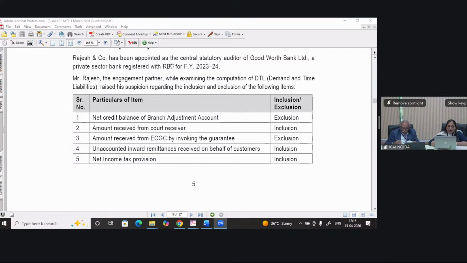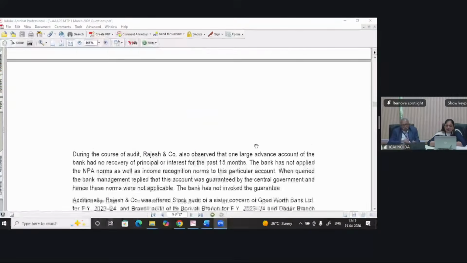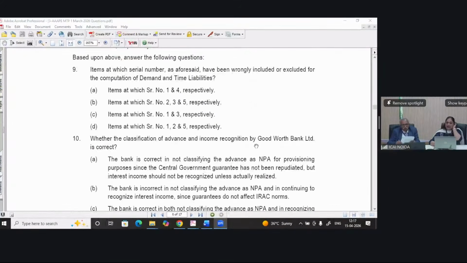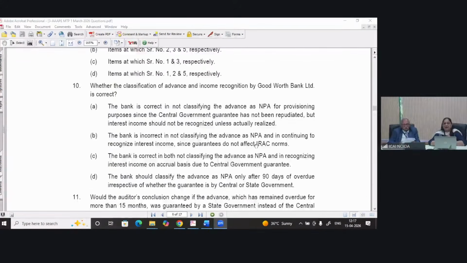That's correct. For net income tax provision, it should be included or excluded? Net income tax provision should be excluded in the detailed computation, but it is included over here. So 1, 2, and 5 are wrongly done. Okay, so the answer will be D. Item with serial number 1, 2, and 5 respectively.